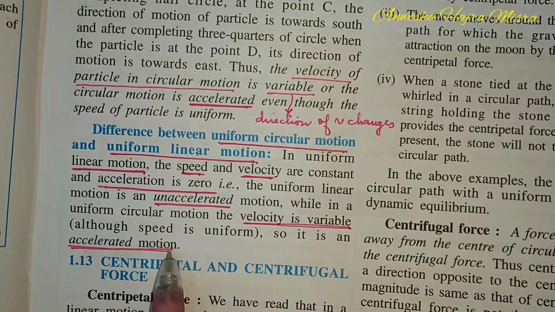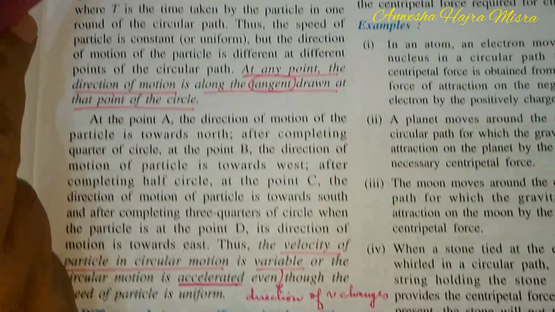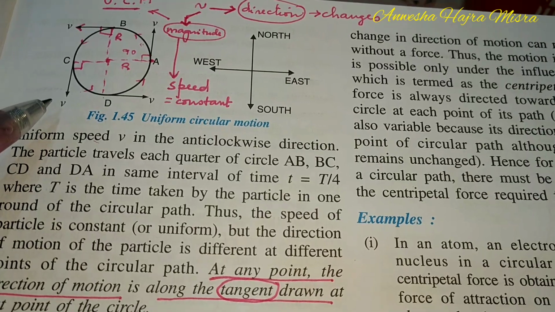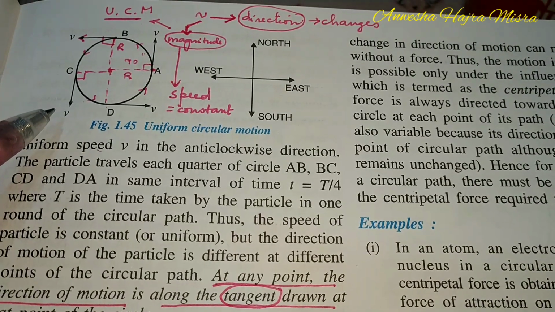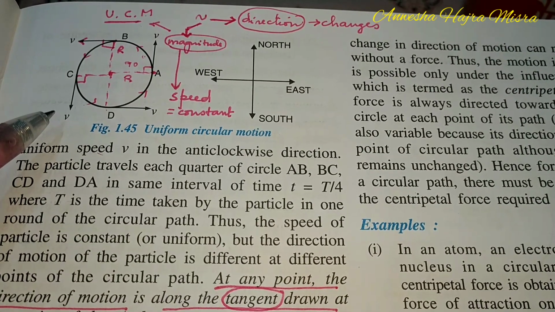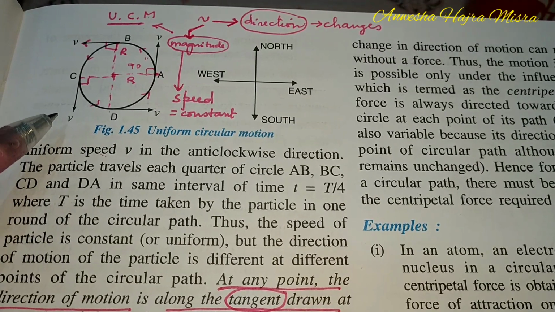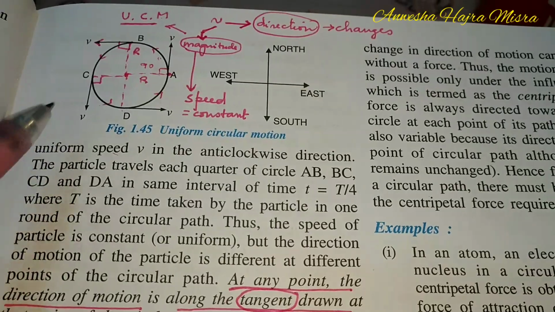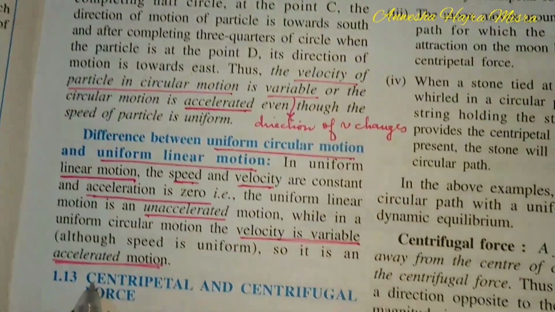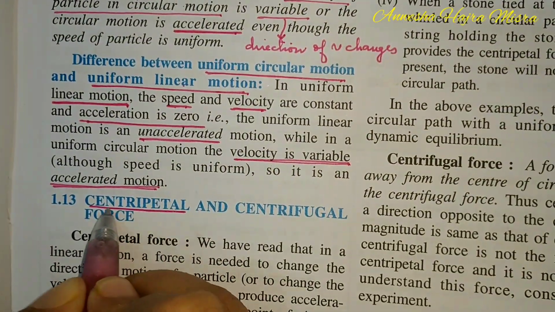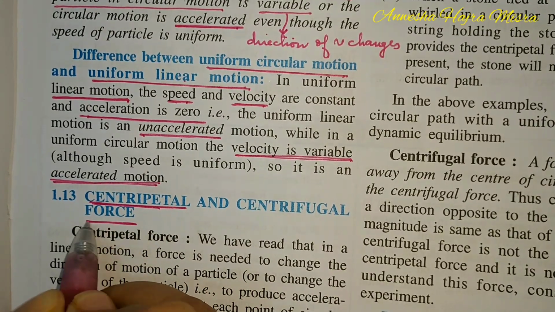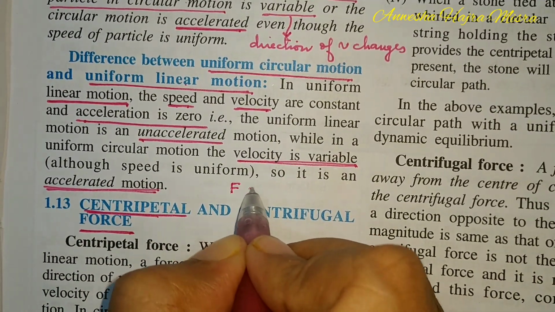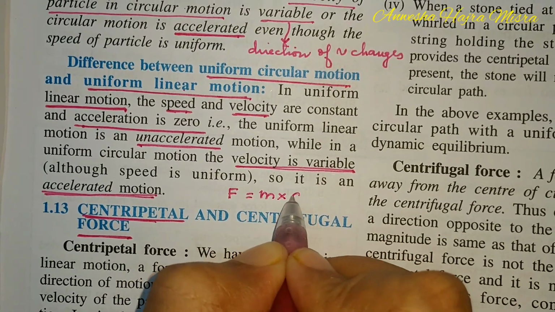Now the question comes, if this is an accelerated motion, there should be a force acting. Force is mass into acceleration. Yes, there should be a force acting in uniform circular motion. And that force is known as centripetal force. Now children, force is mass into acceleration.